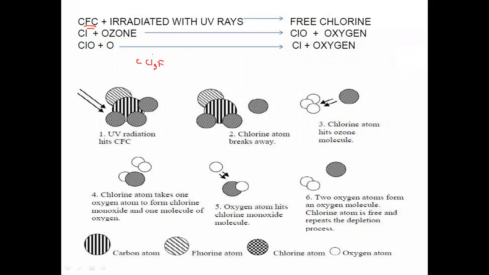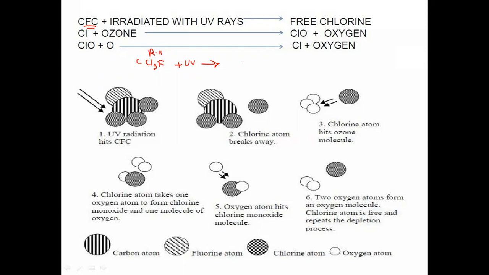When that R11 refrigerant comes in contact with the ultraviolet radiation, there will be decomposition of the R11 refrigerant.